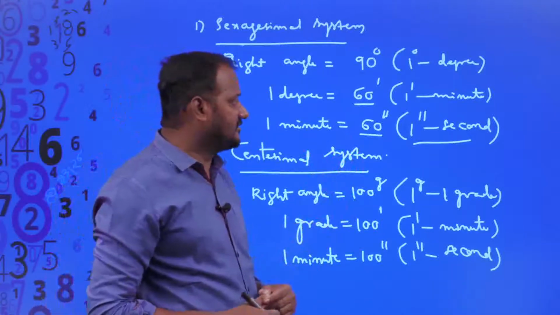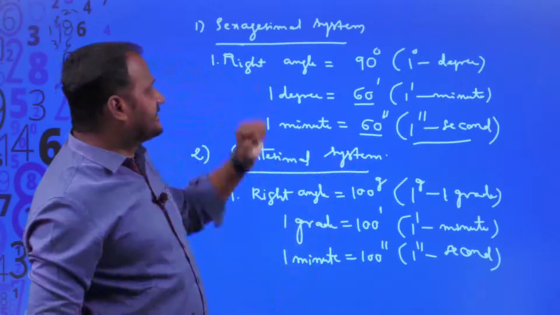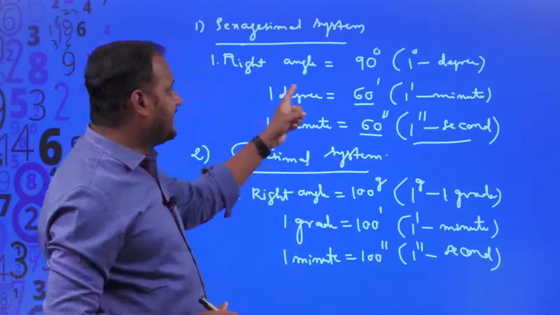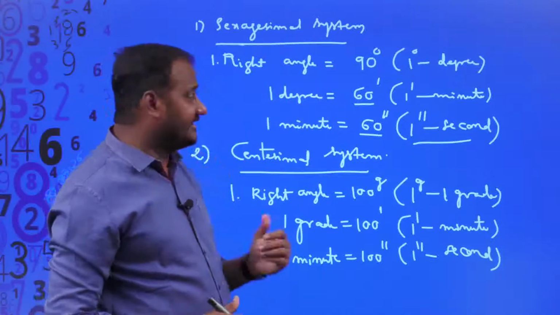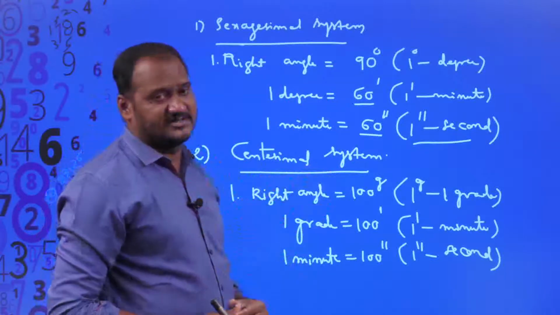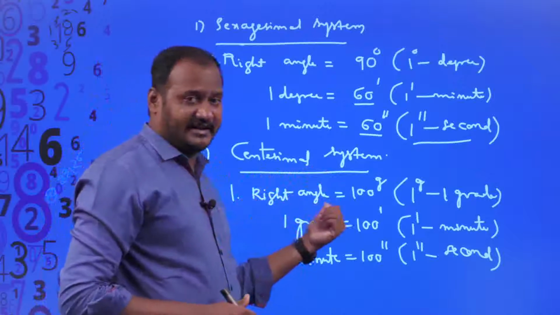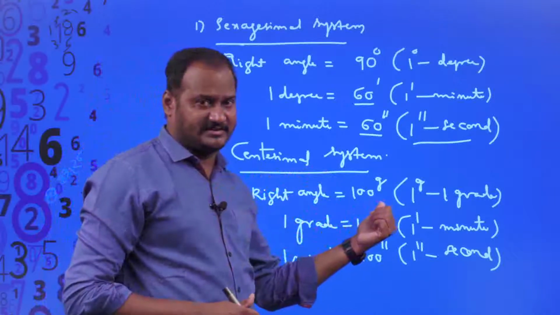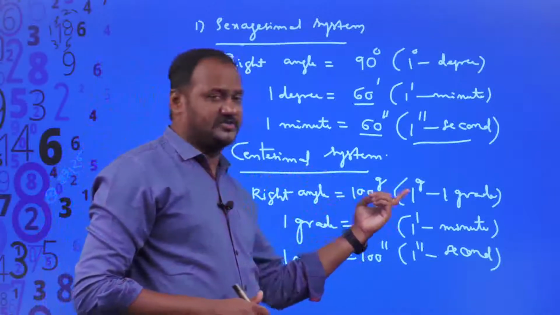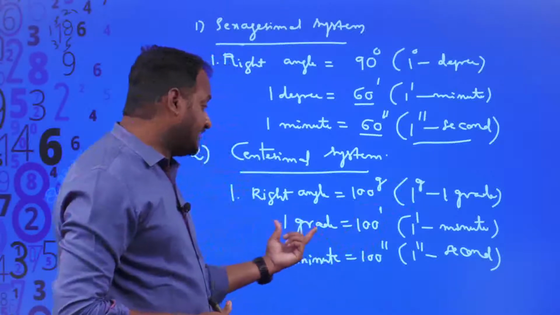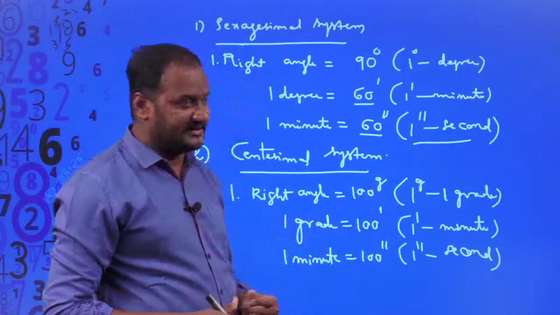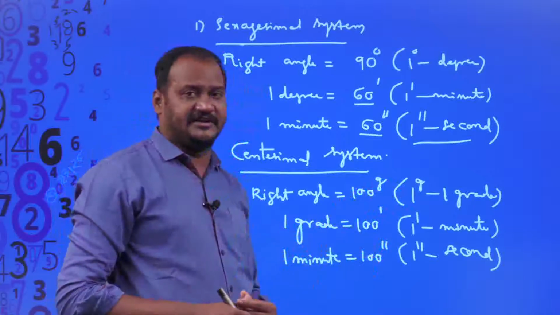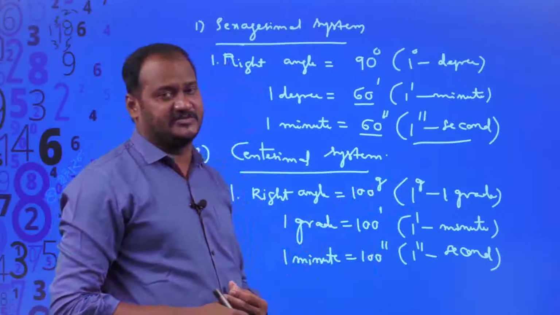But once you observe, according to the sexagesimal system, they divided one right angle into 90 equal parts and each part is said to be 1 degree. But according to the centesimal system, they divided one right angle into 100 equal parts and each part is said to be 1 grade. Again 1 grade is further divided into 100 equal parts, each part is said to be 1 minute. And 1 minute is further divided into 100 equal parts, each part is said to be 1 second.